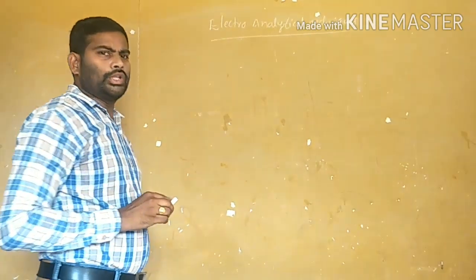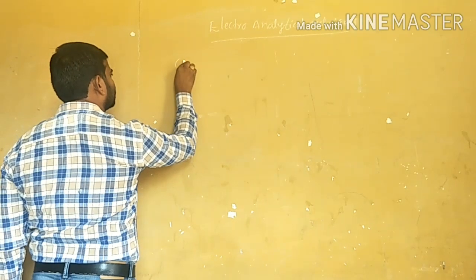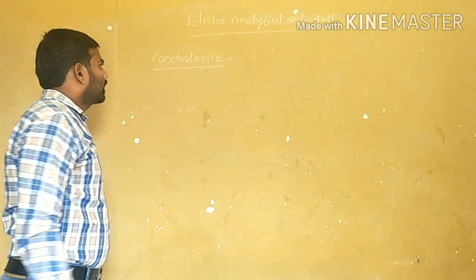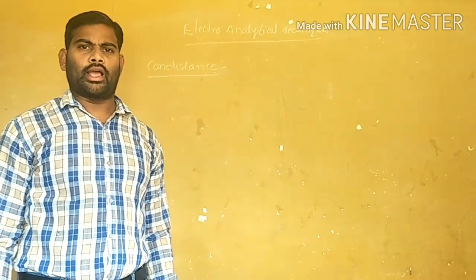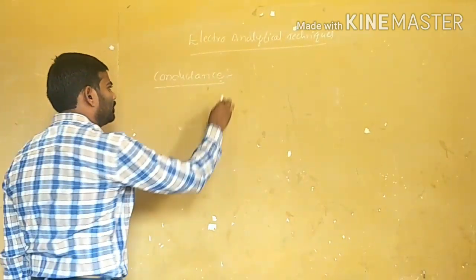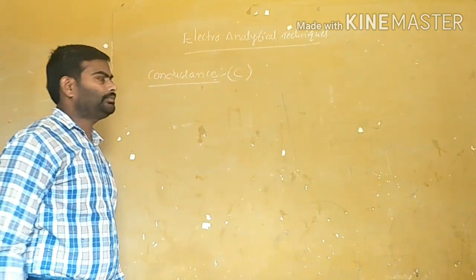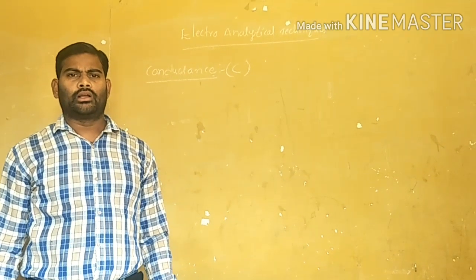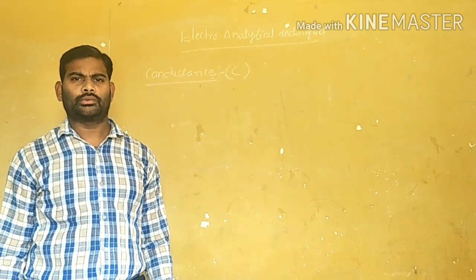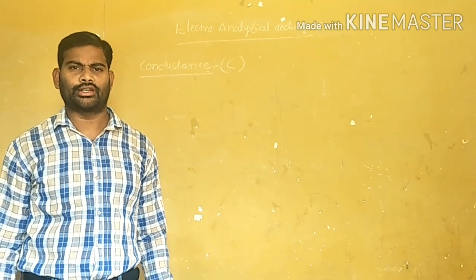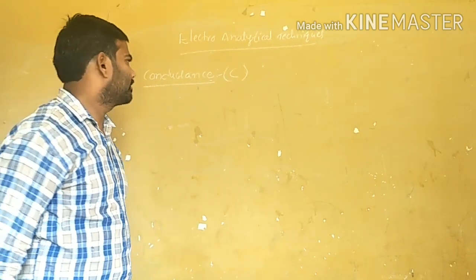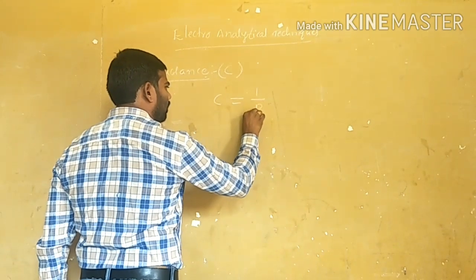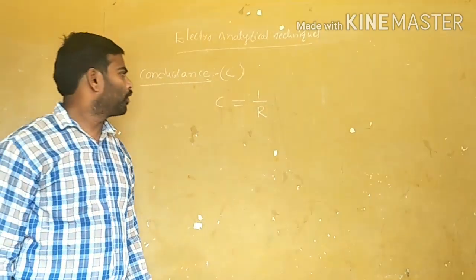First of all, what is the meaning of conductance? Conductance, or we call this conductivity, is denoted by C. Conductance is nothing but the reciprocal of resistance. C is the conductance and C = 1/R, where R is the resistance.